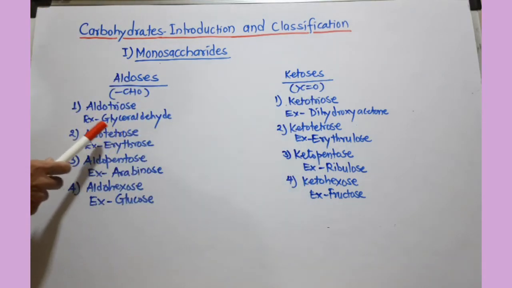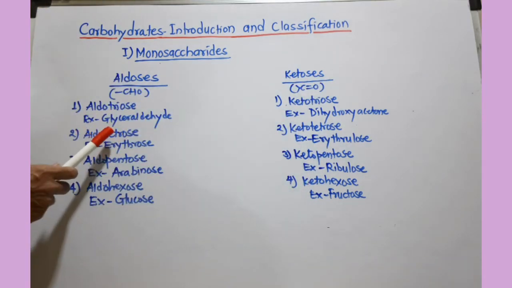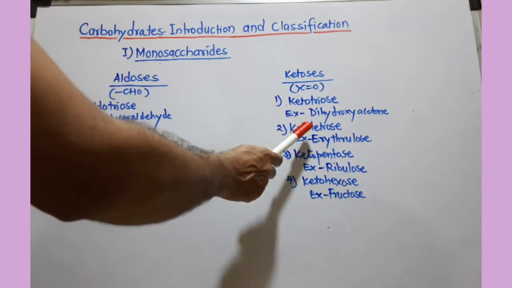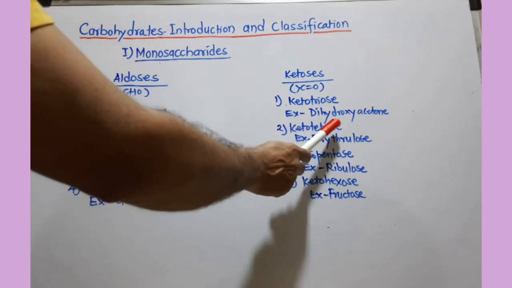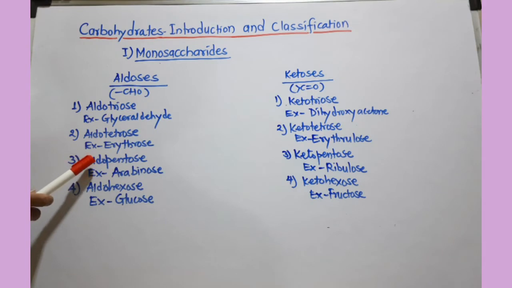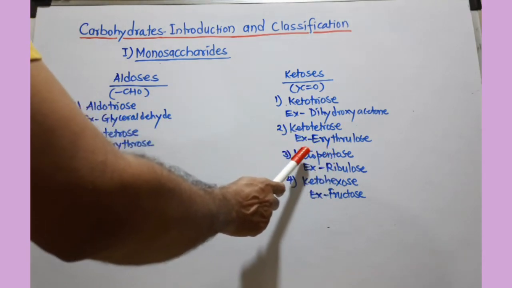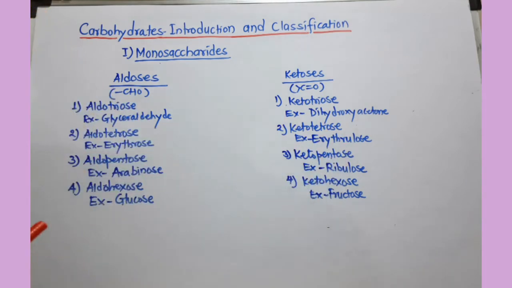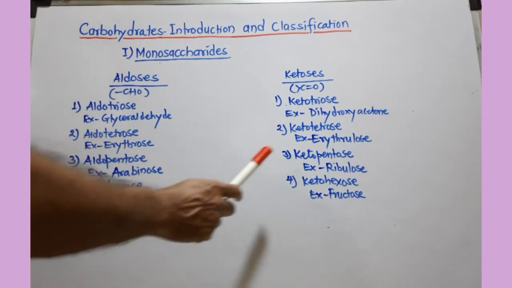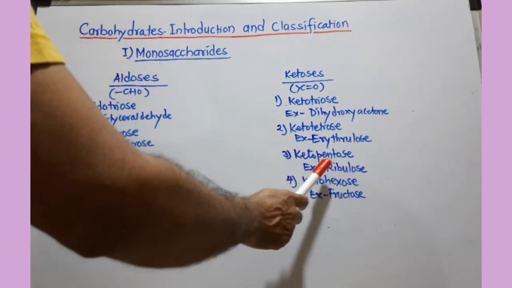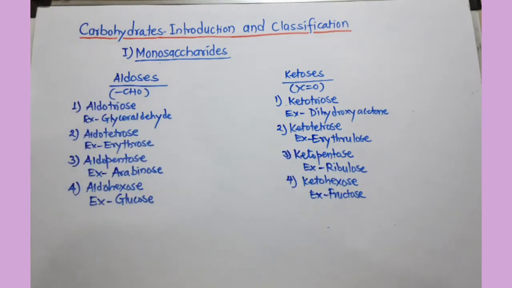Similarly, 4 carbons and aldehydic group, aldotetrose; 4 carbons and ketonic group, ketotetrose; 5 carbons and aldehydic group, aldopentose; ketonic, ketopentose; 6 carbons and aldehydic group, aldohexose; and ketonic, ketohexose.